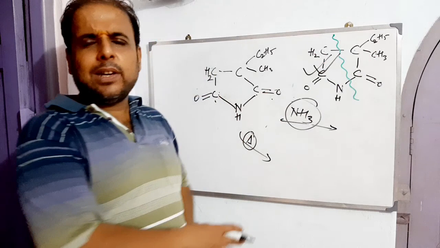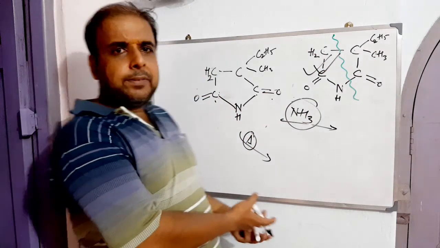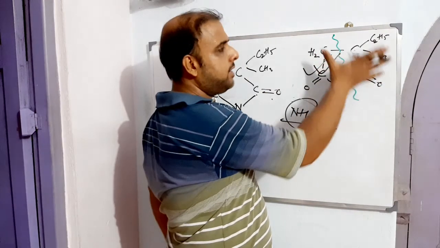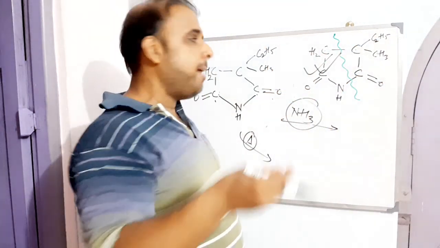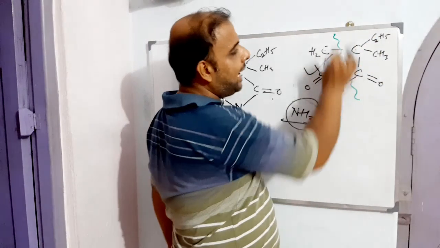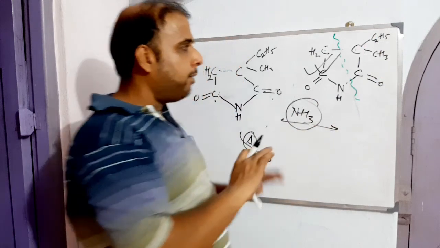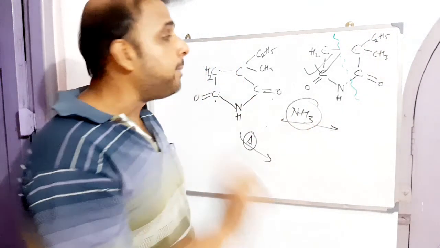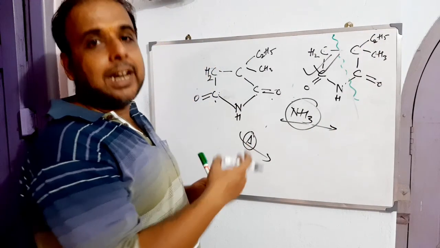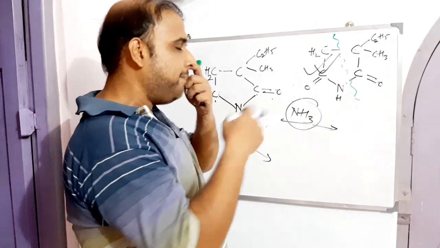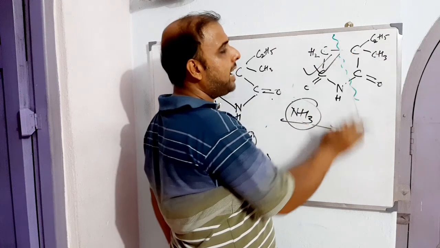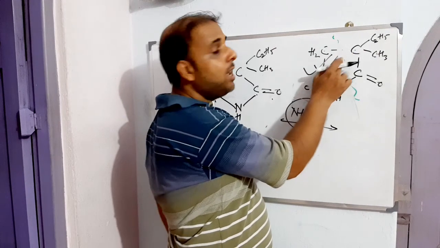Now what we did for the last 10 to 15 minutes: first you have to keep the structure in view. You have to put your focus on the structure itself, the one which you have to make. Then we have already isolated, that means separated, the possible fragments, right? Then we dealt with them individually. First we dealt with this portion, then with this portion. First we separated the two, then we joined them.